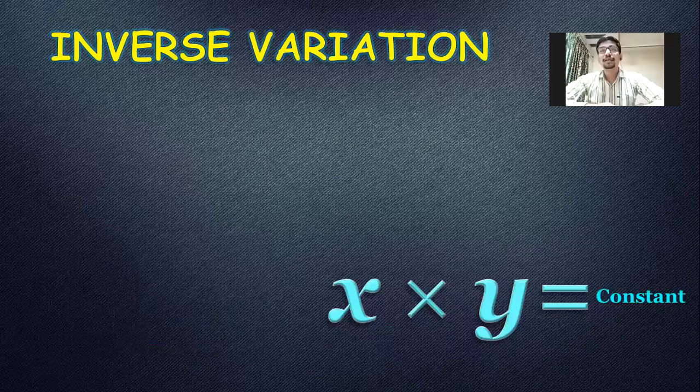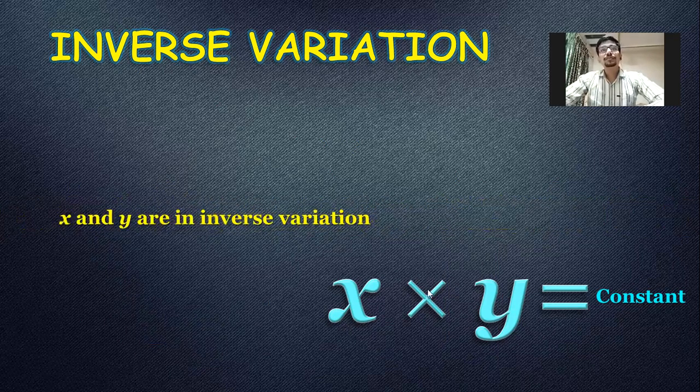But first step is always to write symbolic form. Now I cannot write the symbolic form x alpha y. It is reserved for direct variation. So for inverse, what you need to do is very simple. First you have to read the question. What is given to you?